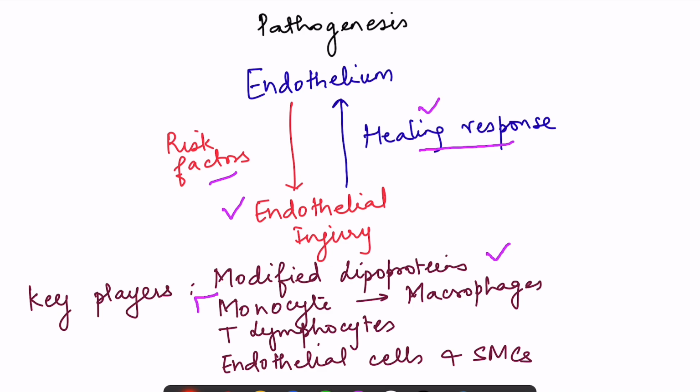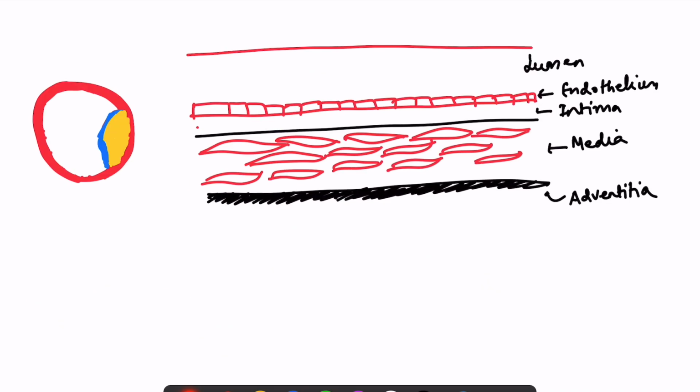WBCs are there, that is monocytes and T lymphocytes. And then there are cells of the blood vessels itself, the lining cells of the blood vessels, that is the endothelial cells, and the cells in the tunica media, that is the smooth muscle cells. Endothelial cells and smooth muscle cells are involved. Okay. So let us see the pathogenesis of atherosclerosis.